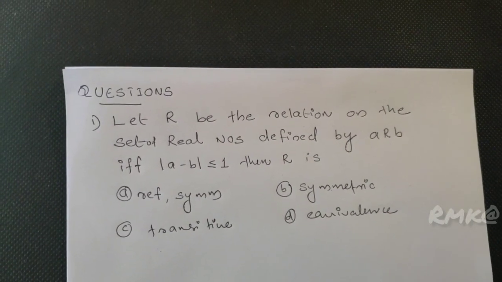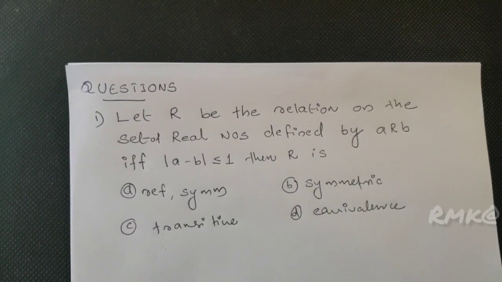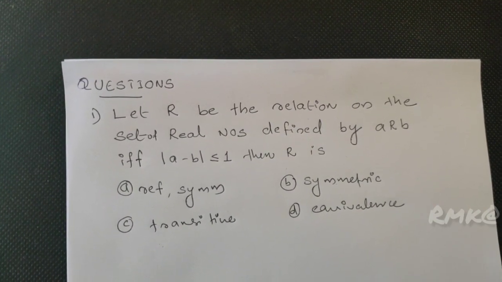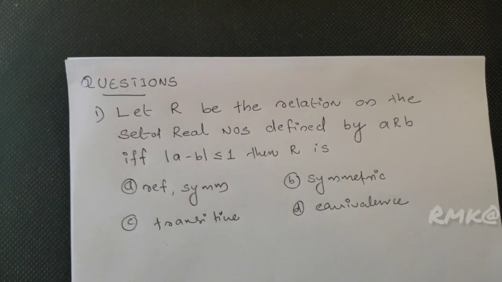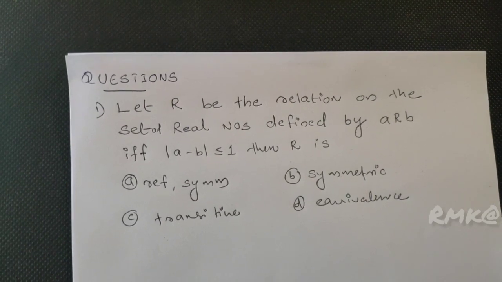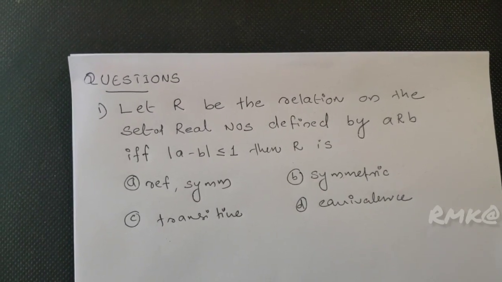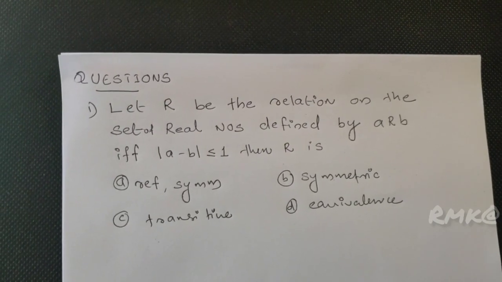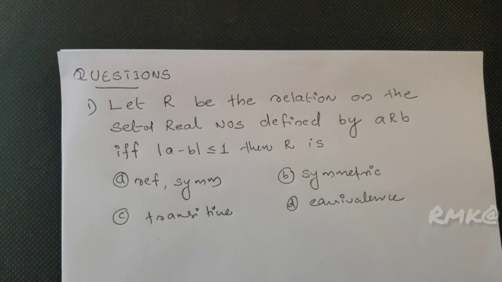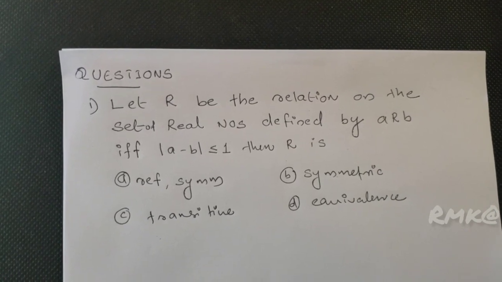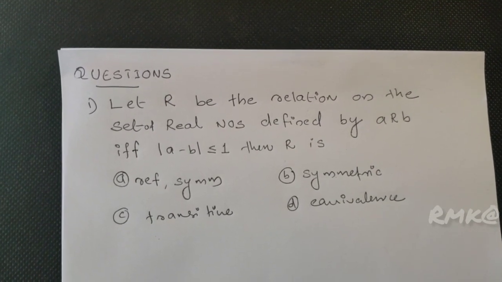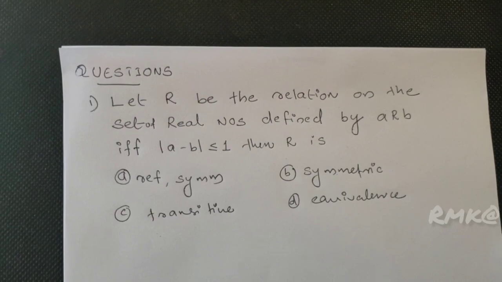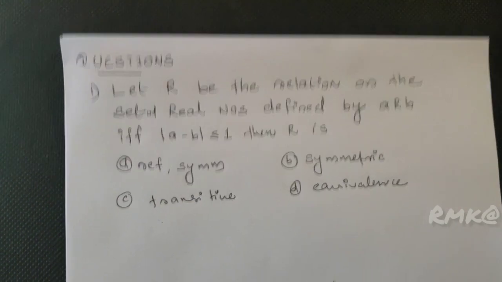Questions. Number 1. Let R be the relation on the set of all real numbers defined by A related to B if modulus A minus B is less than or equal to 1. Then R is: option A, reflexive; option B, symmetric; option C, transitive; option D, equivalence.